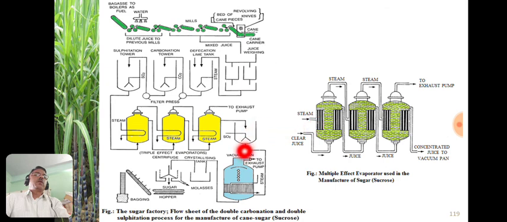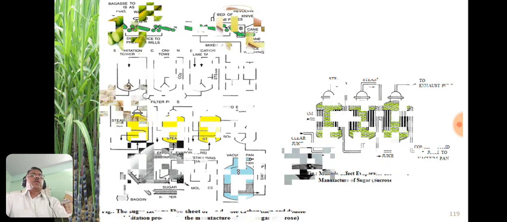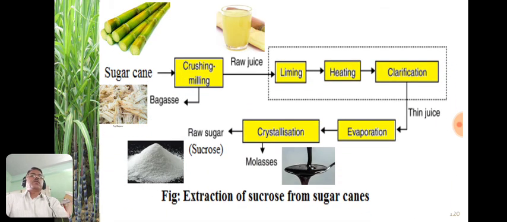So the vacuum pan is here. This clear concentrated juice is allowed to pass through the vacuum pans, where the partial crystallization process begins. Then it is allowed to pass through the centrifuge machine, where the centrifuge separates the sugar from the molasses or mother liquor, and finally this sugar is bagged. So the overall process in a simple way can also be represented like this.